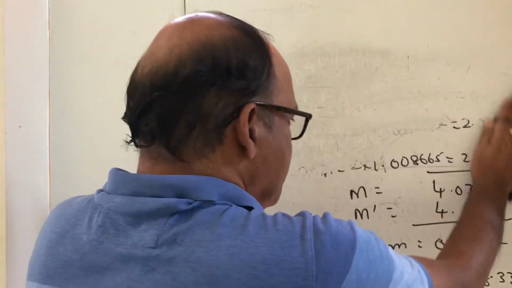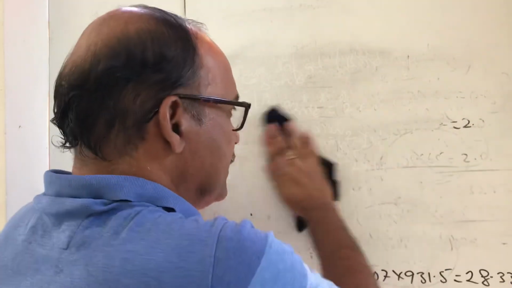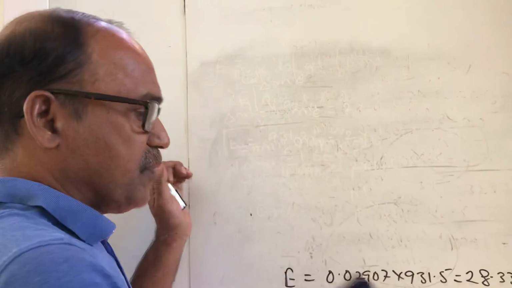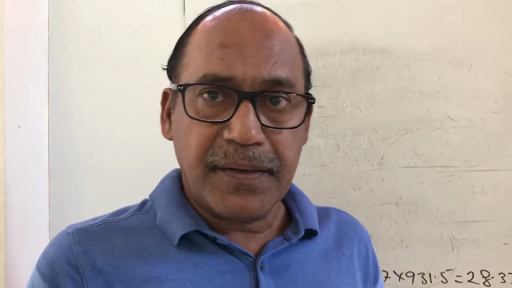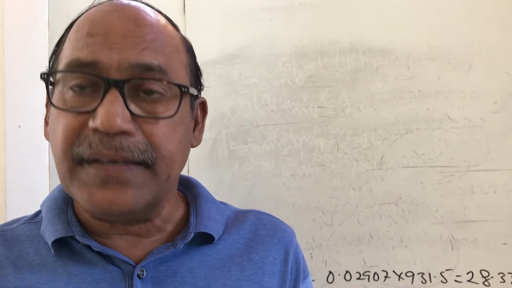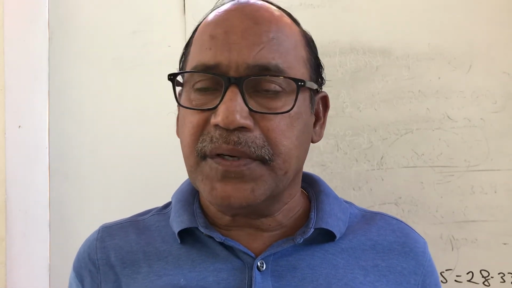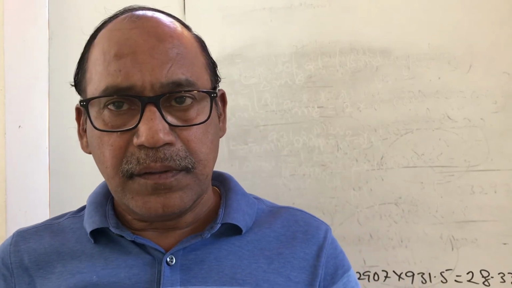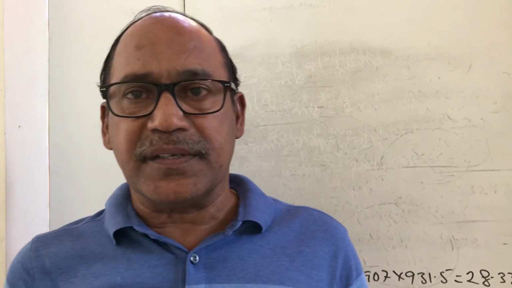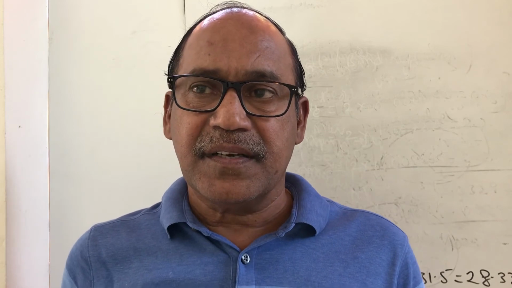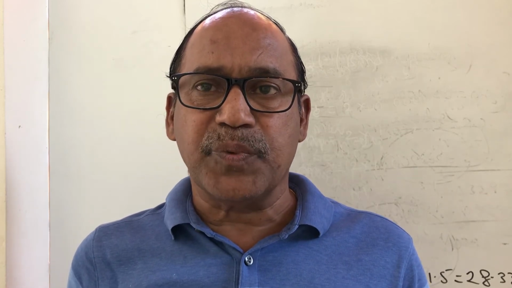If this concept is taken into consideration, the relative stability of different elements can be explained. But one difficulty here is that as mass number increases, the mass defect also increases, and as mass defect increases, the amount of energy released is also more.